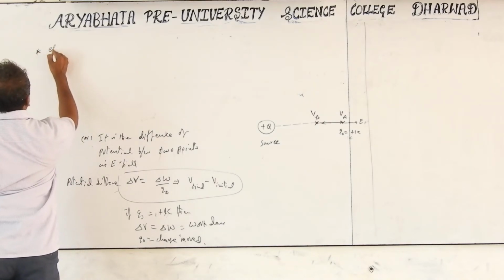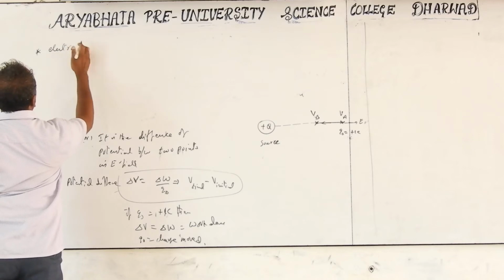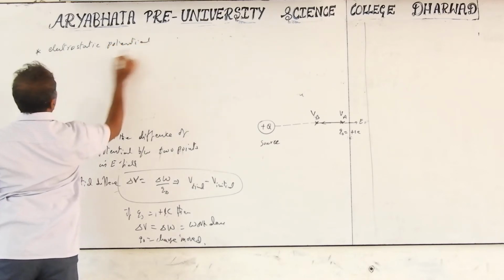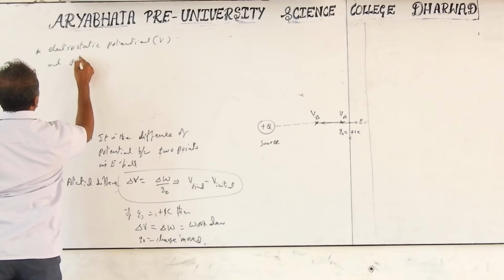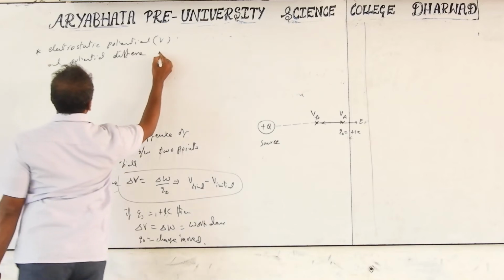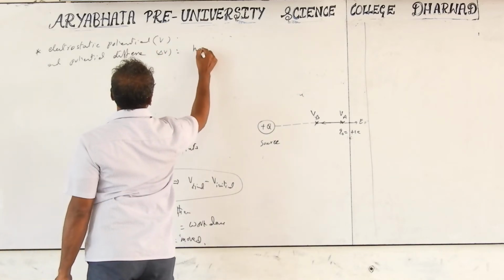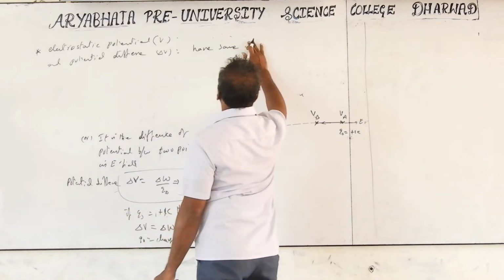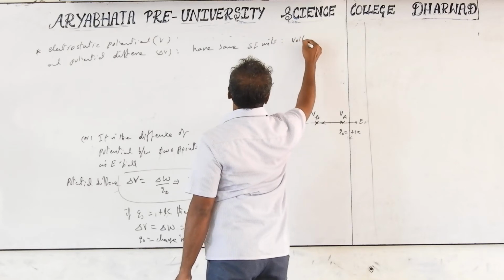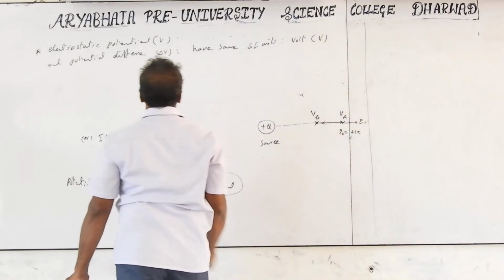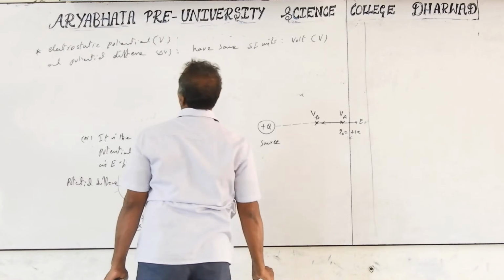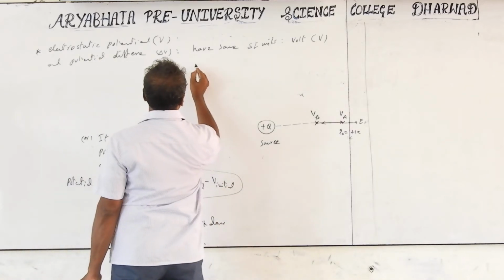Next one is electric potential and potential difference, or electrostatic potential. Electric potential V and potential difference delta V have the same SI unit. What is that? Volt. The unit symbol is V, and the potential symbol is also V. Be careful with that. They have the same SI unit, volt, and the same dimension formula.